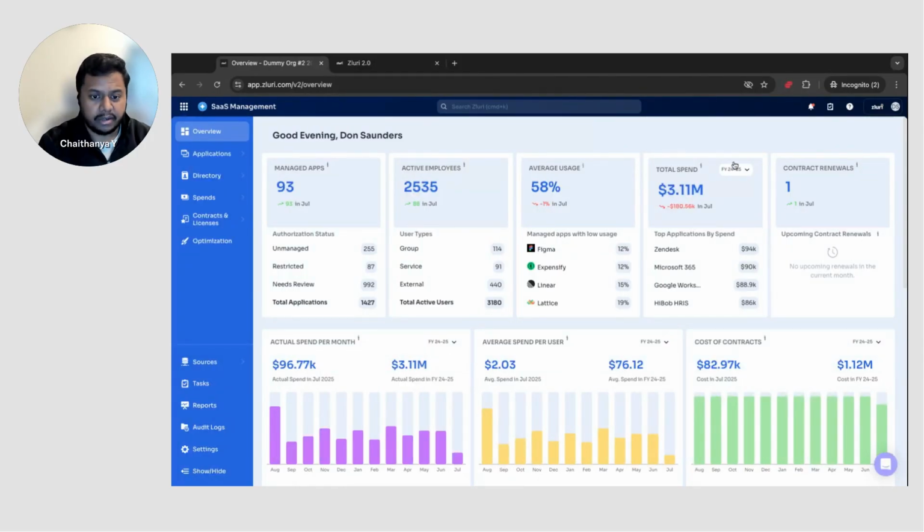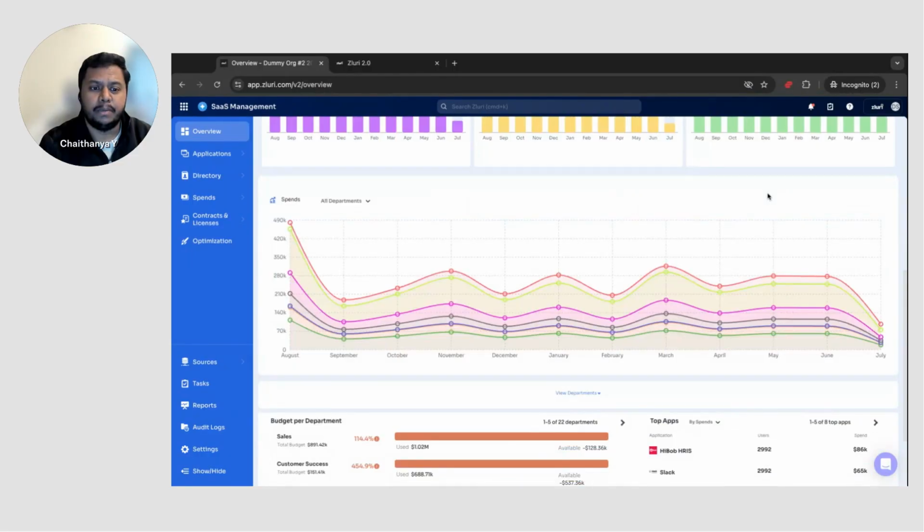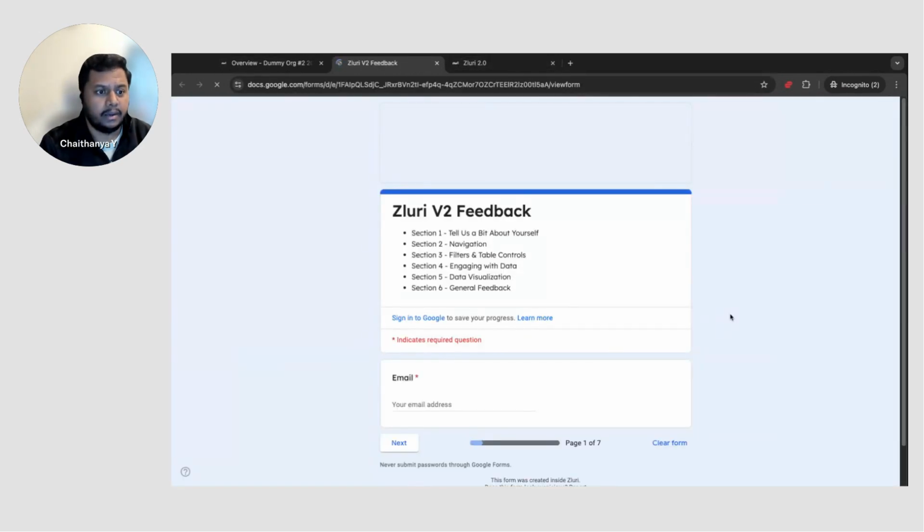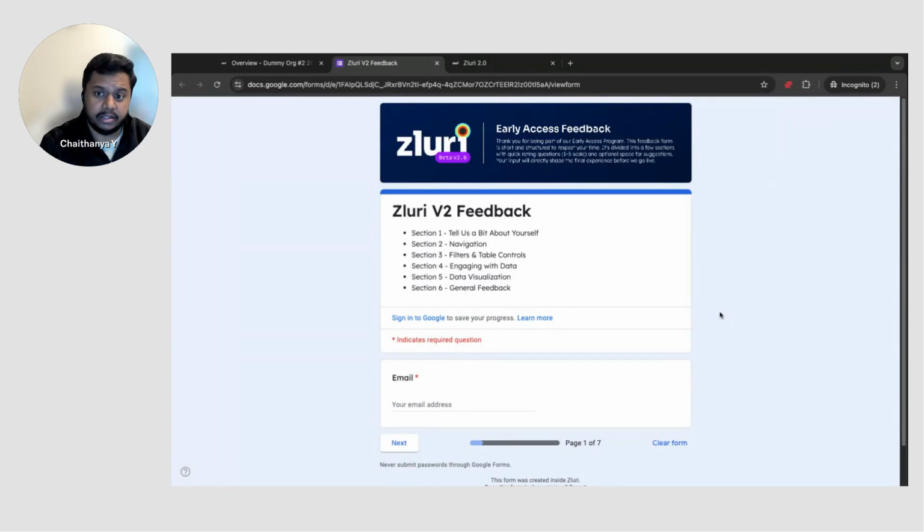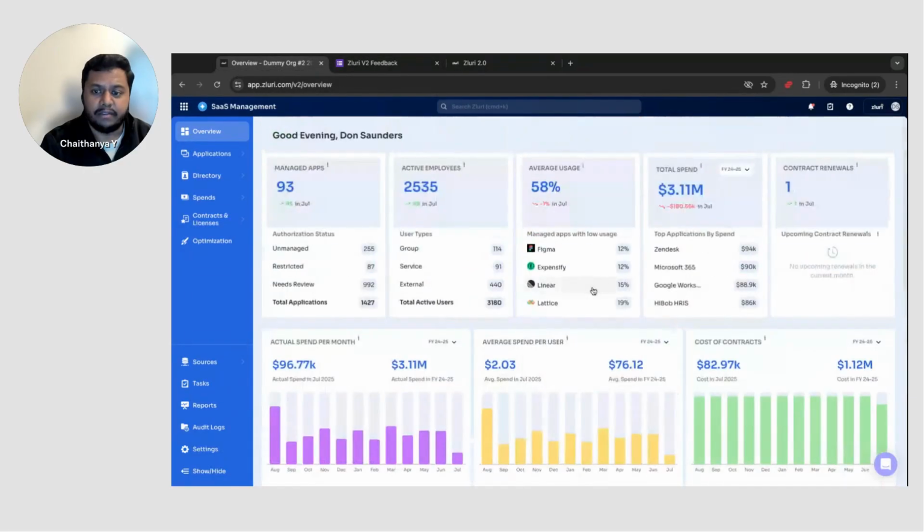We're considering a lot of feedback and making a lot of modifications, so we are enhancing these capabilities. If there's any area where you want us to improve, please do give us feedback. It's there in the support section. You can submit quick feedback to us, and we'll take it very seriously. We go through every single feedback item that you share with us, and we'll ensure that the feedback is validated and then implemented if it makes complete sense. So that's, at a very high level, what we've built out at Zluri.